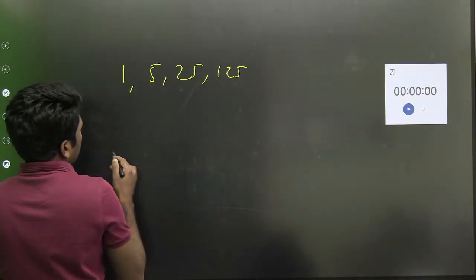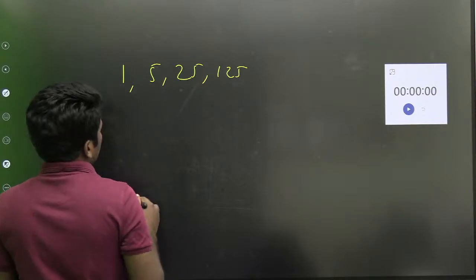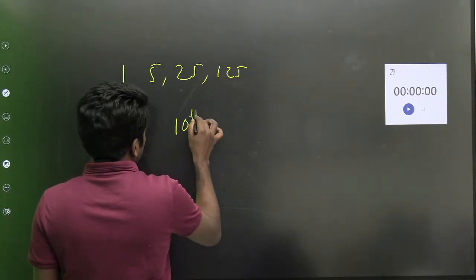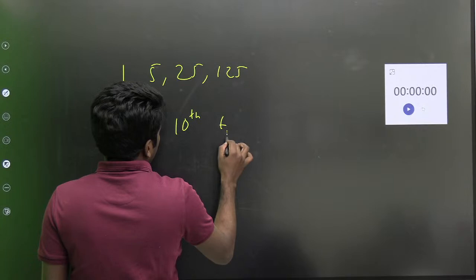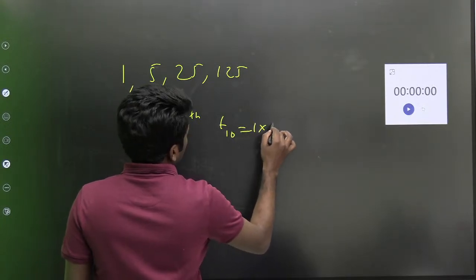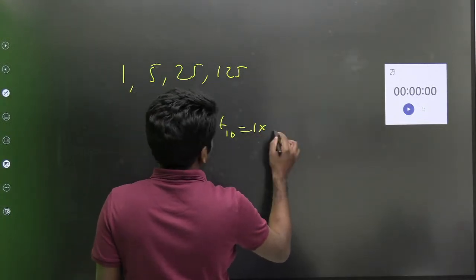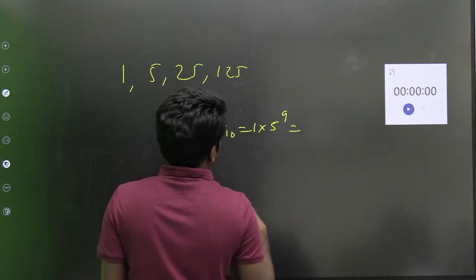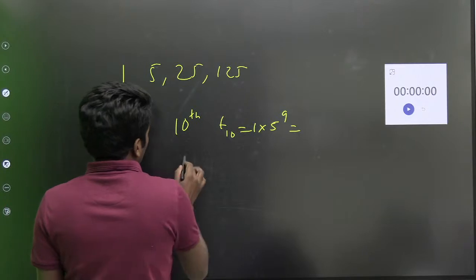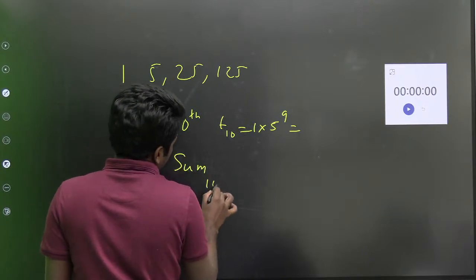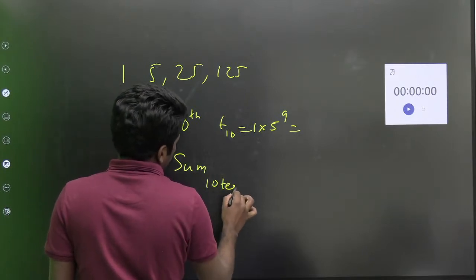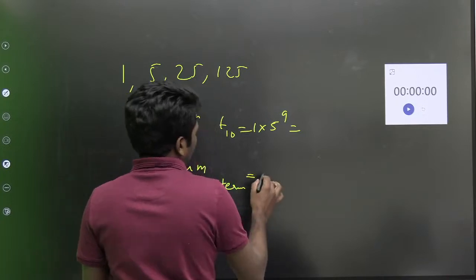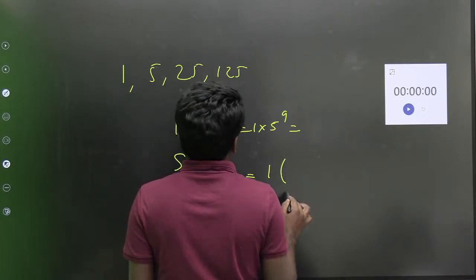For example, if I want to find the fifth term or 10th term, T10 will be 1 into r, which is 5 raised to 9, whatever be that value. Now if it is the sum of first 10 terms, that will be a into r raised to n minus 1.